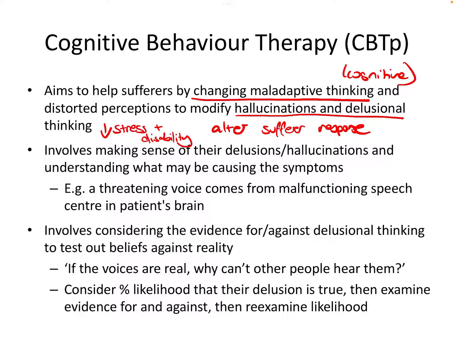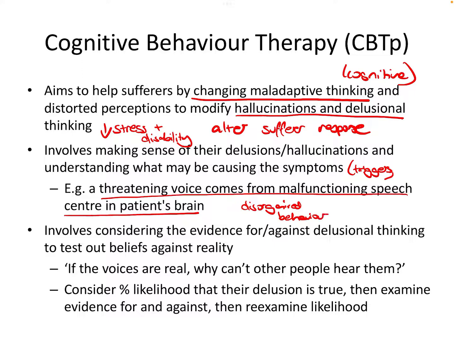Part of CBT-P involves making sense of symptoms. So if the person can understand what might be causing particular symptoms, so for example, that could be highlighting particular triggers that make them more likely to have hallucinations. Or it might be explaining to them that auditory hallucinations may come from malfunctioning speech centres in their brain. It could be disorganised behaviour stemming from issues with central control. If we can explain to a patient that there's a cause for their particular symptoms, then even that can just be hugely beneficial.